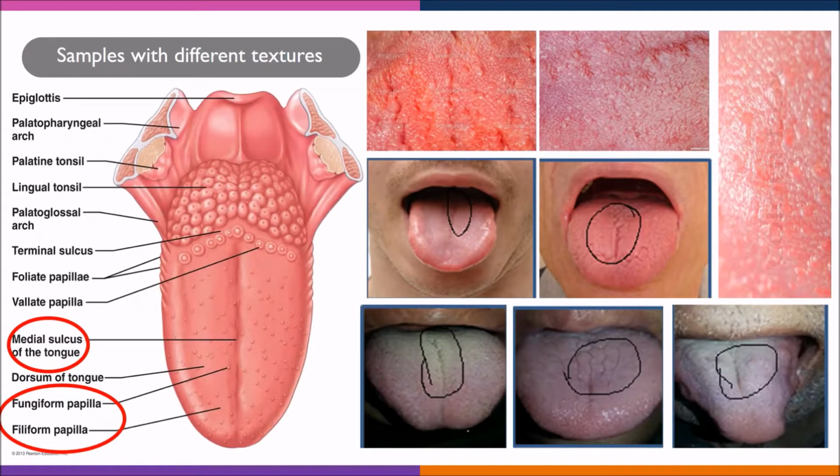Then we analyzed the samples on the basis of their texture. Every person had a different texture of tongue, and most commonly they differ in the texture of fungiform papillae, filiform papillae, and the medial sulcus of the tongue. As you can clearly view in these samples, they differ greatly in their texture.